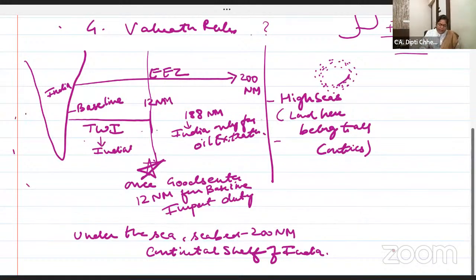I want to repeat, baseline is the nearby coastal area. From there up to 12 nautical miles, it is called territorial waters of India. And very well, all Custom Act is applicable. Here you can write Custom Act applicable. From 12 to 200, that is 188 nautical miles, the Custom Act is applicable only for oil extraction.